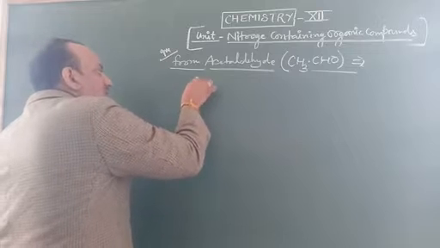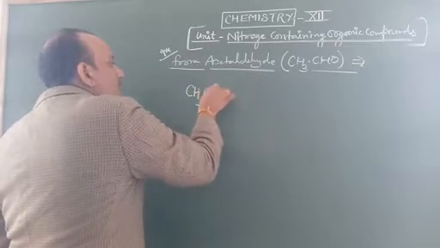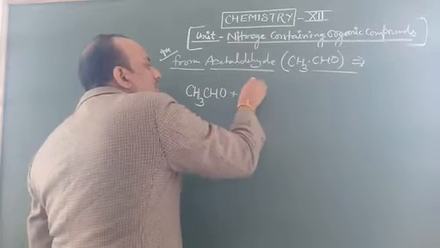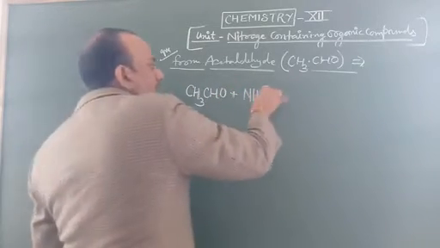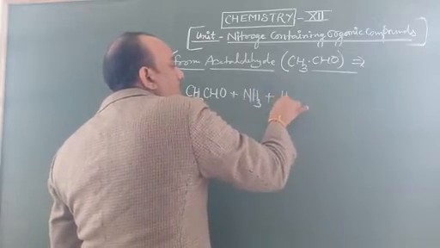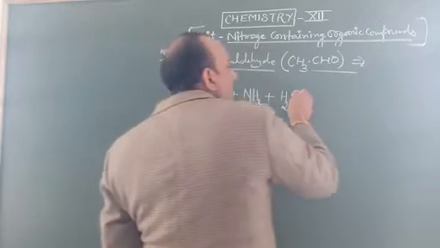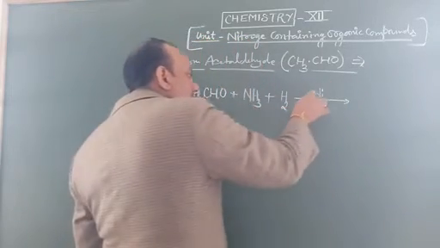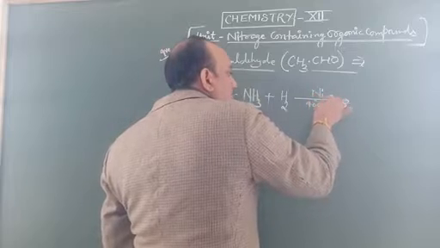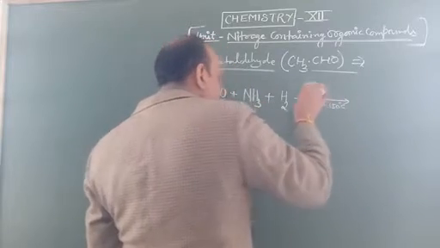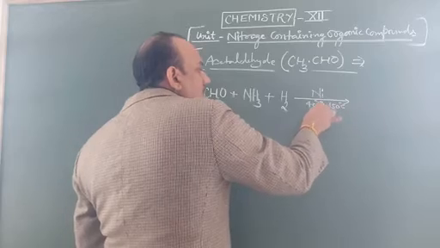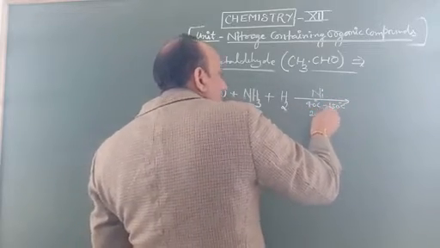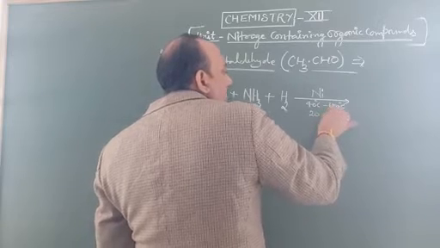The formula of acetaldehyde is CH3CHO, and it reacts with ammonia NH3 plus hydrogen H2, in the presence of nickel catalyst, temperature 40 to 150 degrees Celsius and pressure about 20 atm maximum.